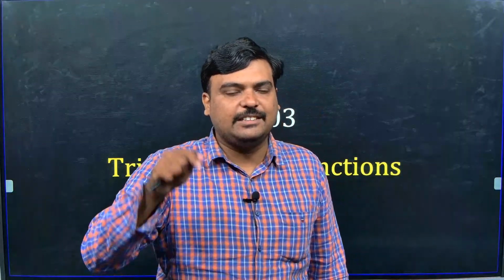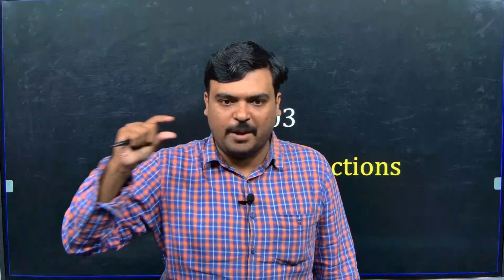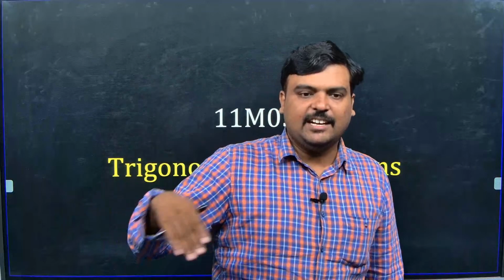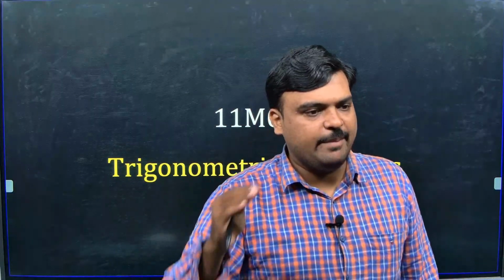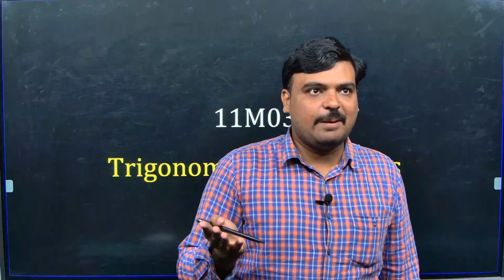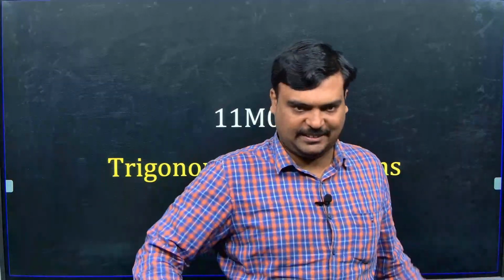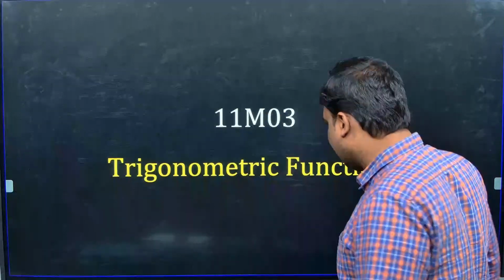I have 3 sides in a triangle and I divide one by another to form a name. I hope you know sin theta, cos theta, tan theta, and their reciprocals cosecant theta, secant theta, and cot theta, and how they came about. I am starting from the consideration that you know this. Anyway, in your slide I will put a small note, but are you getting this first?